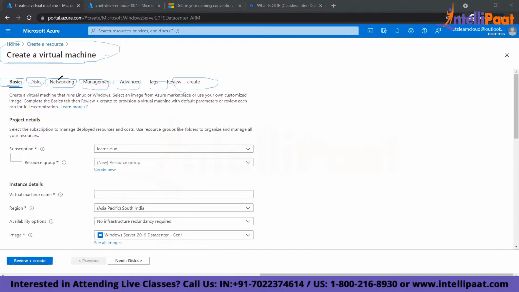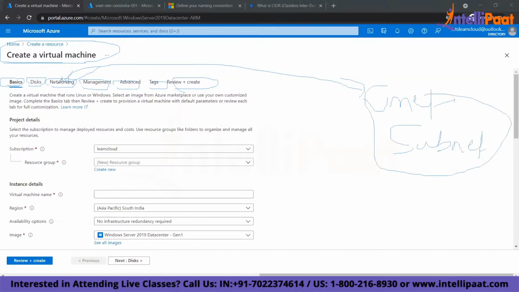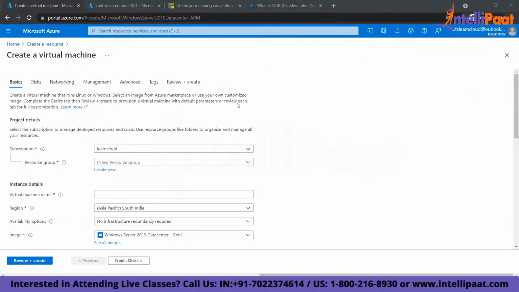You remember networking we have already created, right? We created a virtual network and we created a subnet. Why do you need these two? Because you have to define them when you create a VM. Understood? And we created a resource group also, because I have to select a resource group here. I also need a subscription.